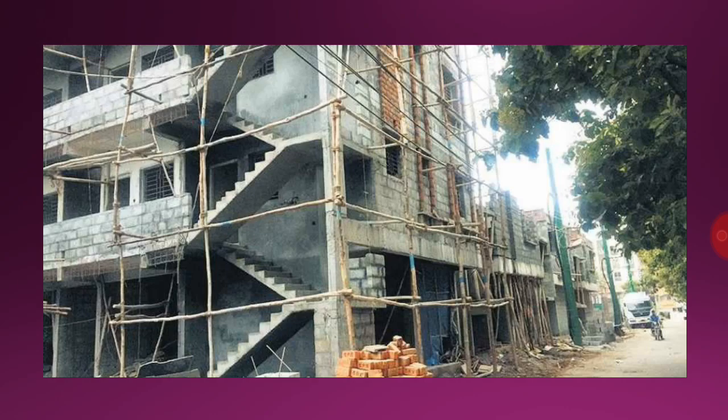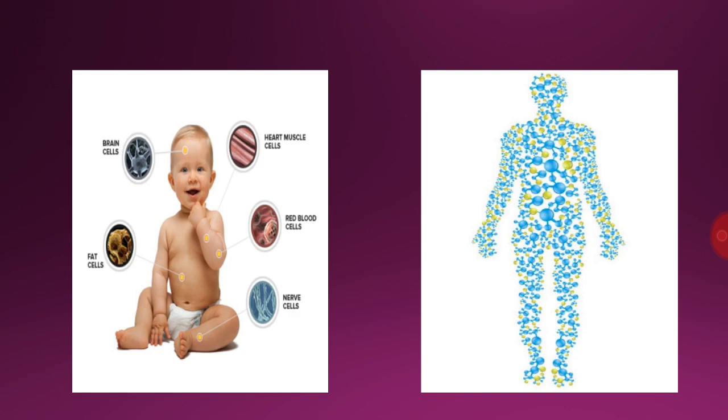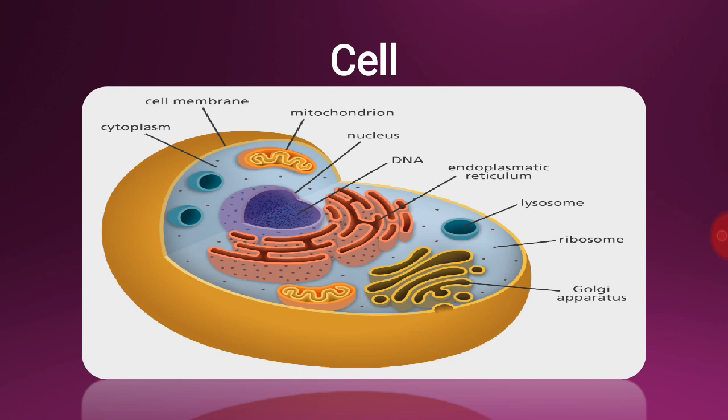You might have seen construction of a building. A building is made up of many bricks, and each brick represents the unit of a house. In the same way, living beings are made up of numerous biological units. These units are very small and cannot be seen with the naked eye. But this small thing has such a big impact in our life that it makes our life and hence our existence possible. The cell. So today we are going to start our next chapter, cell.